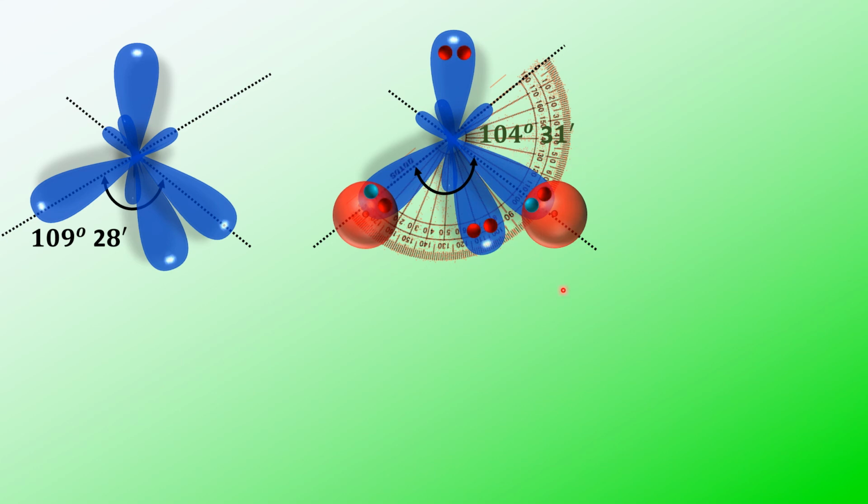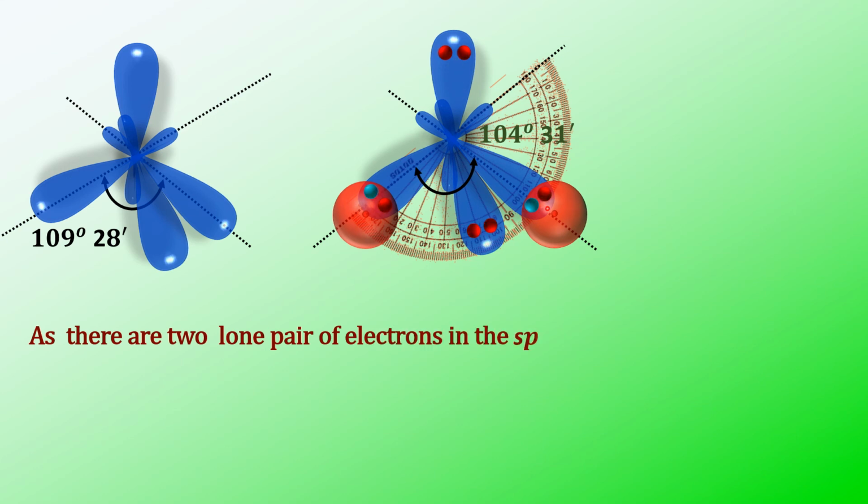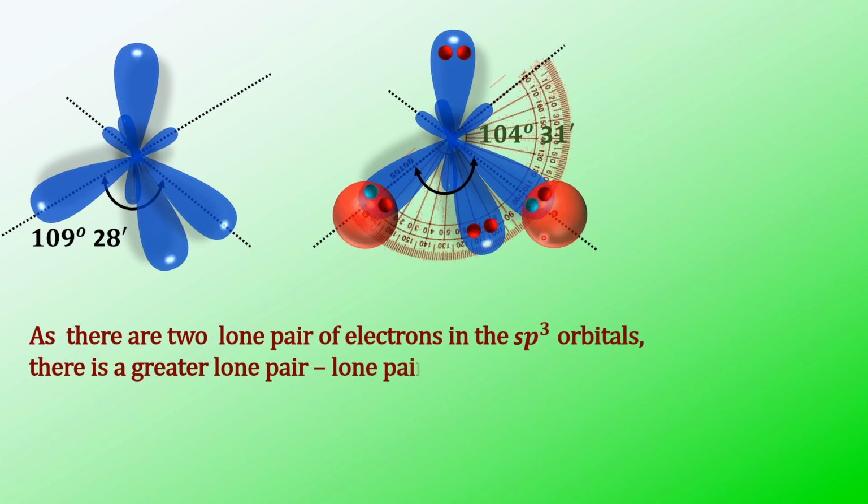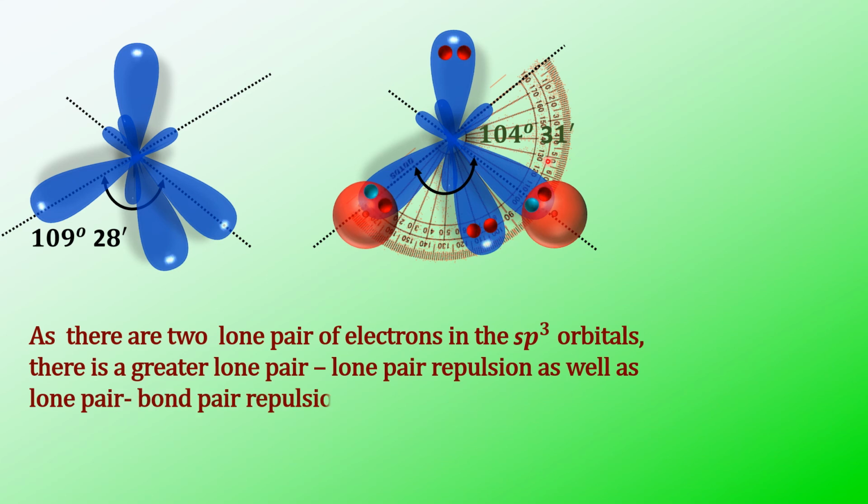So why has this happened? Because here two lone pairs of electrons are there. So two types of repulsions you will observe. One is lone pair-lone pair repulsion, and the other is lone pair-bond pair repulsion. So greater lone pair repulsions result in a decrease in the angle, still less when compared to the angle in ammonia. Why?